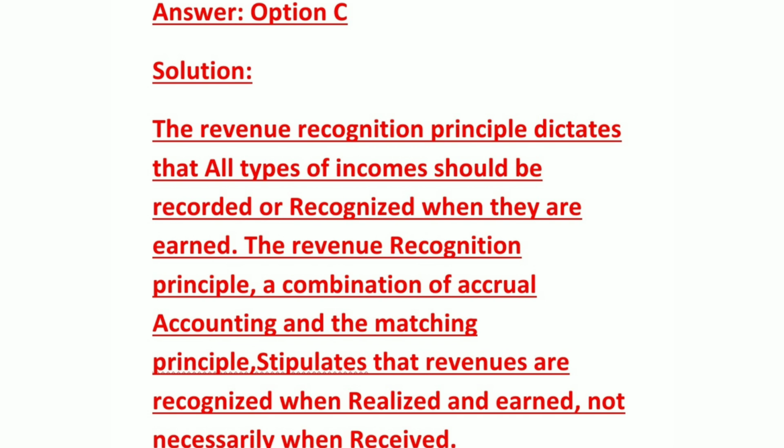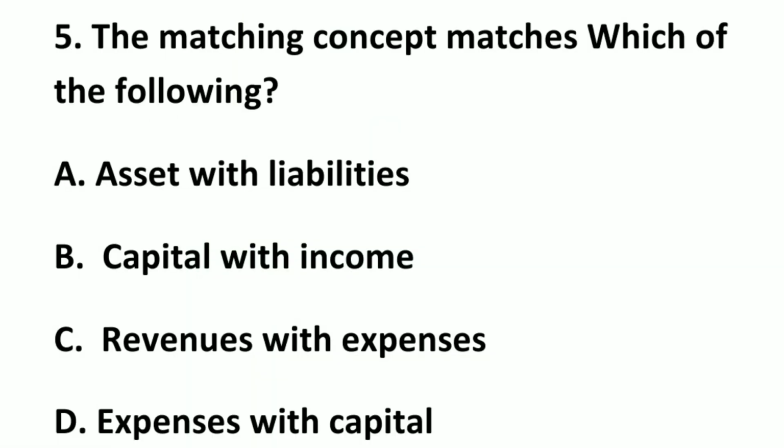Next question is, the matching concept matches which of the following? Option A, asset with liabilities. Option B, capital with income. Option C, revenue with expenses. Option D, expenses with capital. So the right answer will be